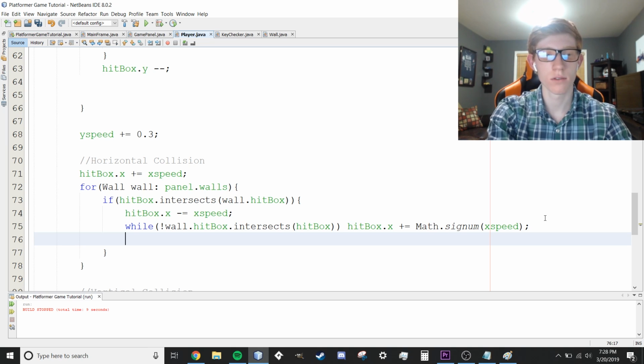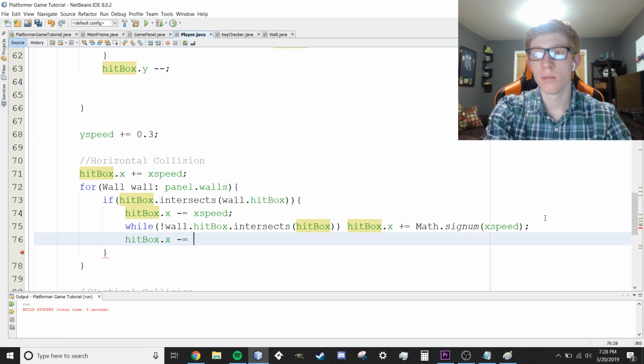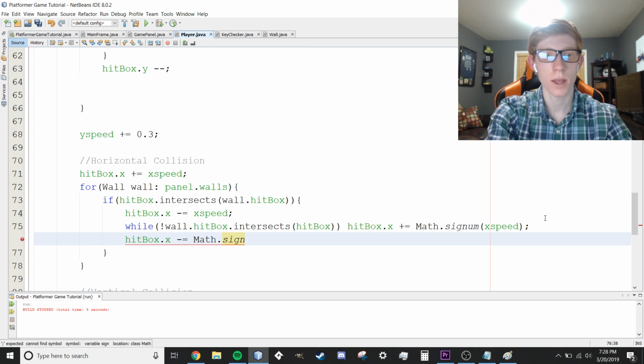So we're right before touching it. So we're going to say hitbox x minus equal to, but instead of saying minus equal to 1, again, that won't work if we're going in the negative direction. We want this to work in both directions. So we're going to say minus equal to math.signum x speed, just like that.